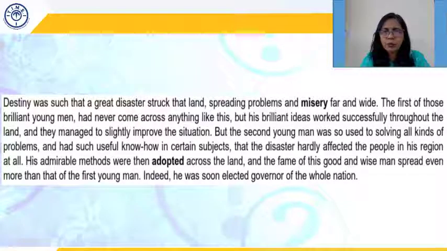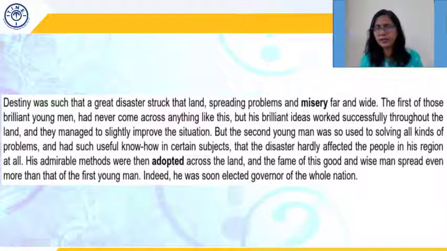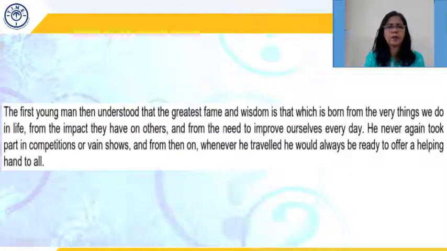Whereas the first boy had never seen or faced such disasters, so he also used his resources and his mind to come up with certain solutions, but he was not as successful at improving the situation as the second one was. Hence the second one was soon elected governor of the nation.